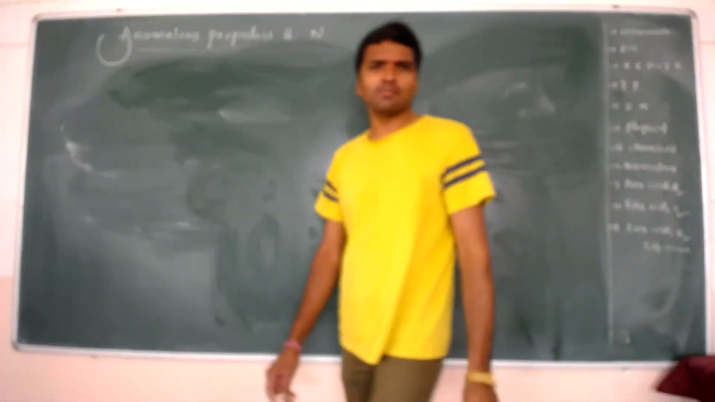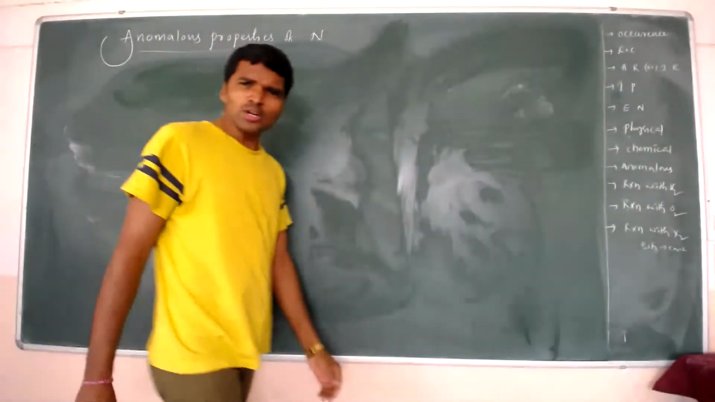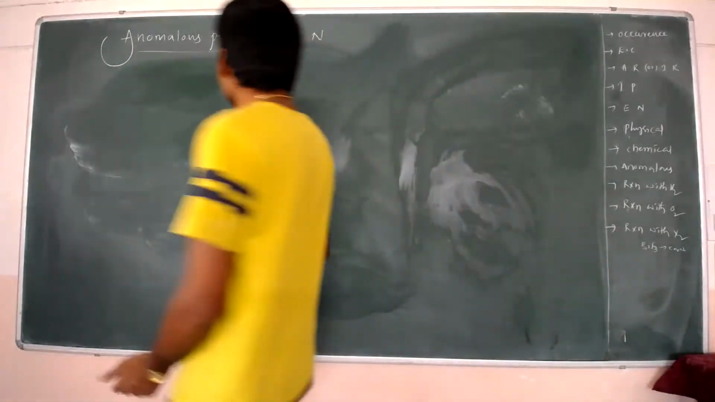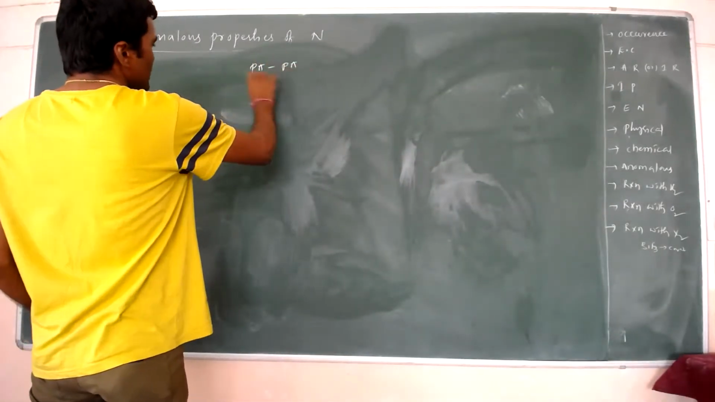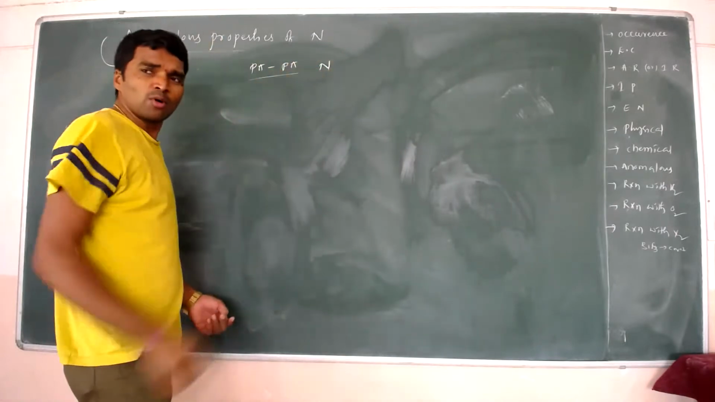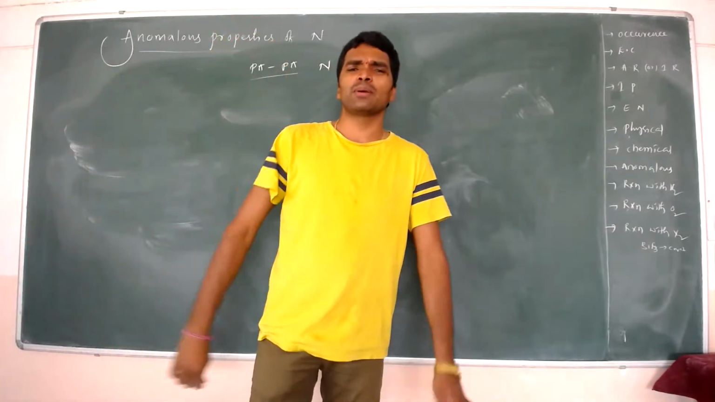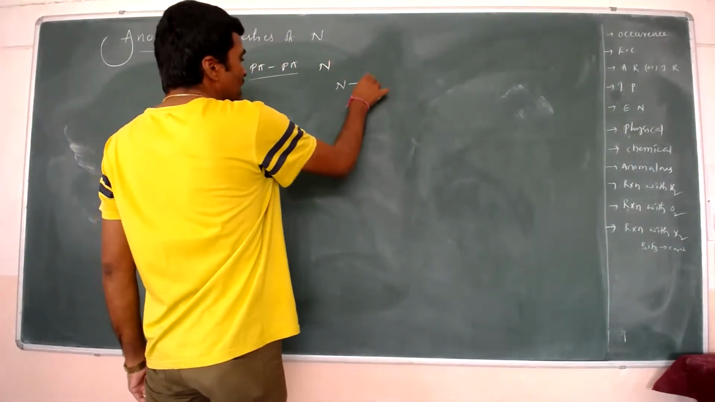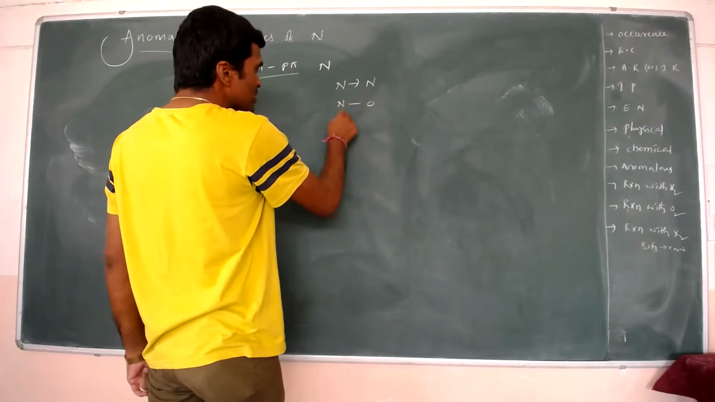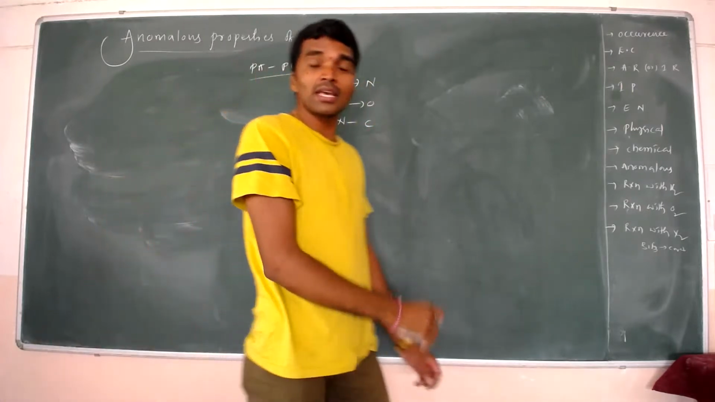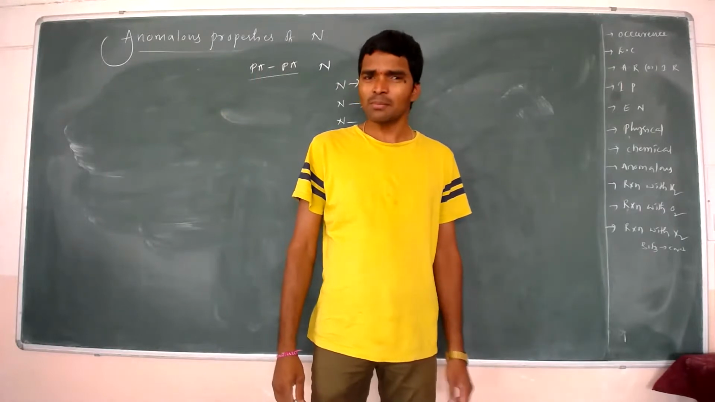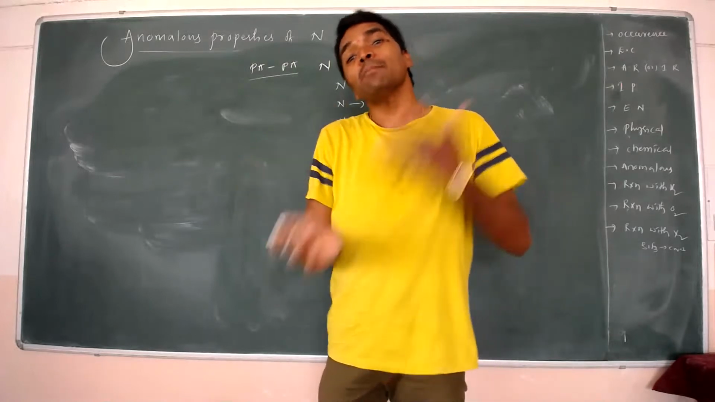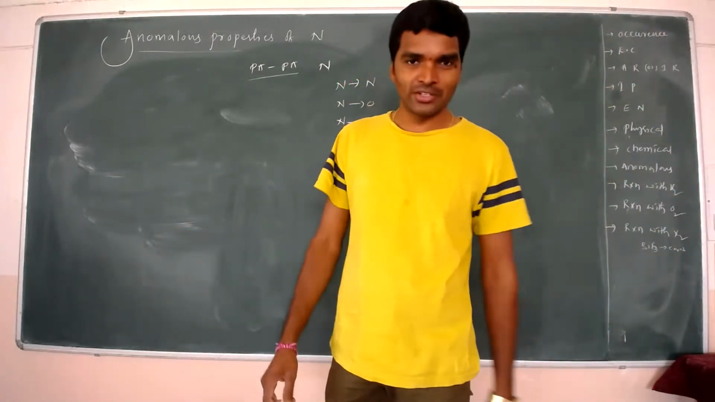And the next important point we are going to discuss. Here I told you one point: nitrogen exhibits the p pi bond. The nitrogen exhibits the p pi bond, along with nitrogen to nitrogen, nitrogen to oxygen, or nitrogen to carbon. But other group elements do not exhibit the p pi bond. Other elements exhibit the d pi bond.